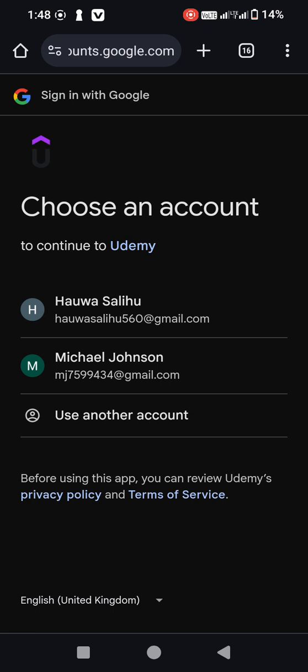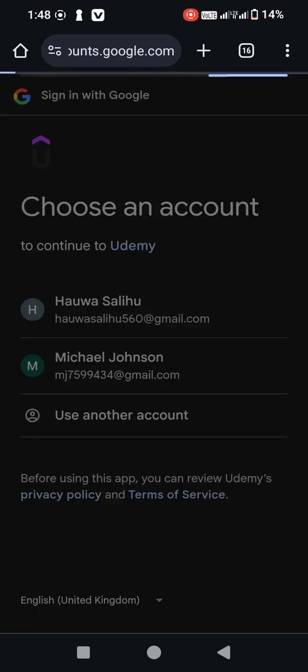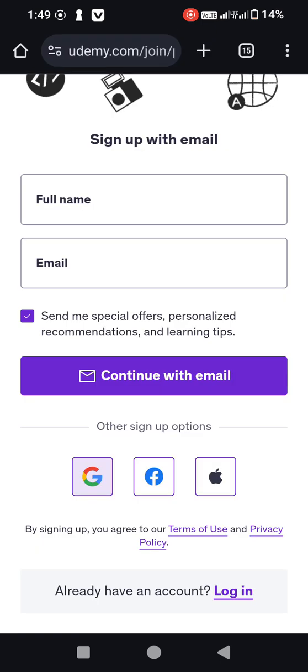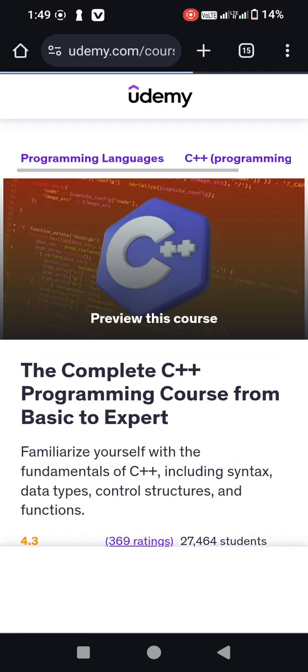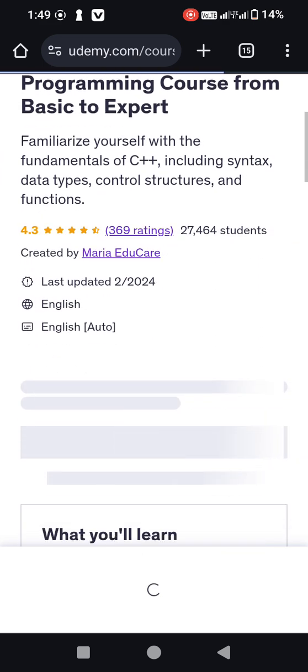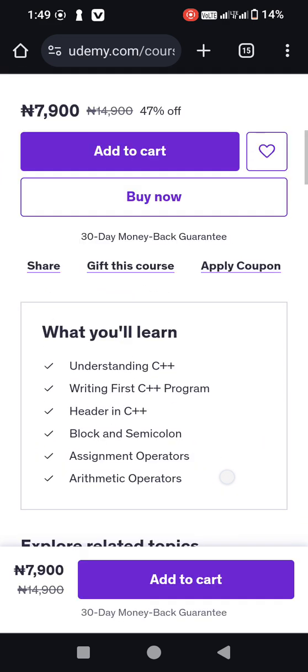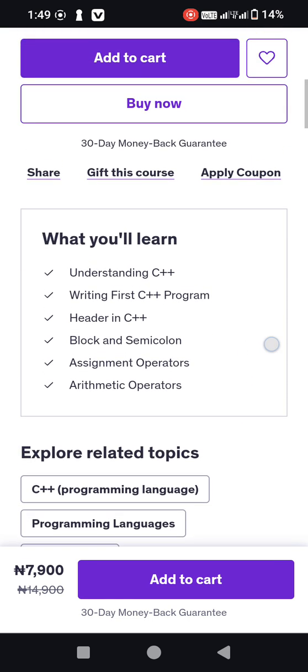Then you select the Google email that you want to use for this course. For example, I want to use this Hausa Tech. When you tap on this Hausa Tech, it will show you continue. Then click on that continue. When you click on continue, you are signed up with your email.